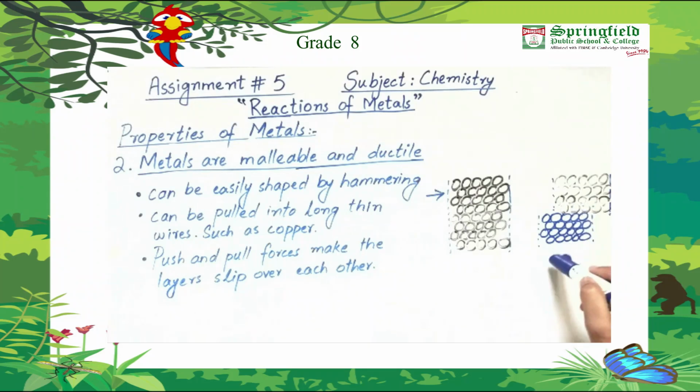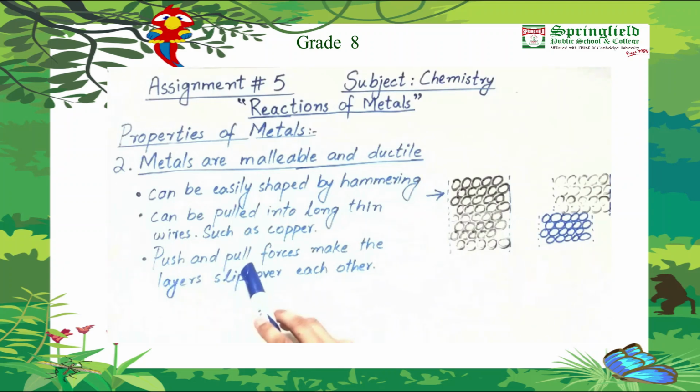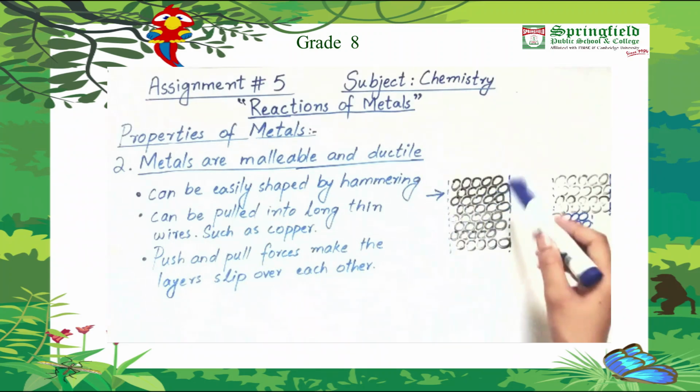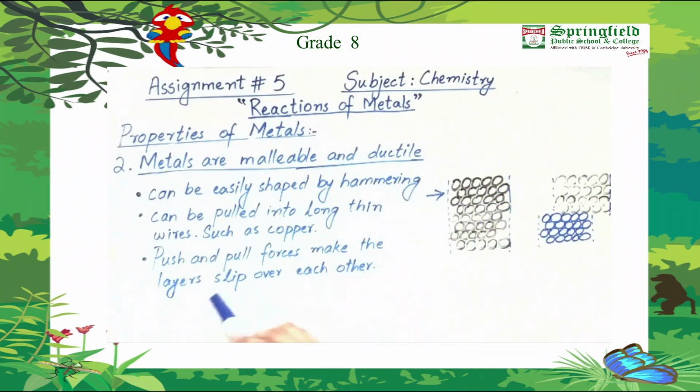So in this way, atoms of the metal do not break, rather they slip past each other and the metal is transformed or changed into any other shape. So when push and pull forces are applied to the metal, they make the layers slip over each other.